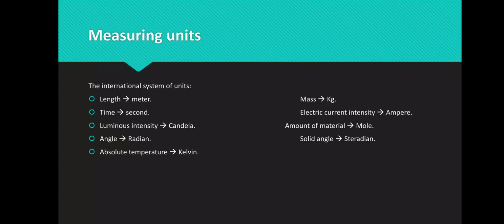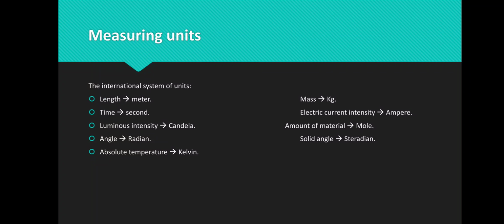Okay, what are these fundamental physical quantities? They are 9. Okay, we are going to study it right now. Length, number 1, whose measuring unit is meter. Mass, whose measuring unit is kilogram. Time, whose measuring unit is second. Electric current intensity, whose measuring unit is ampere.